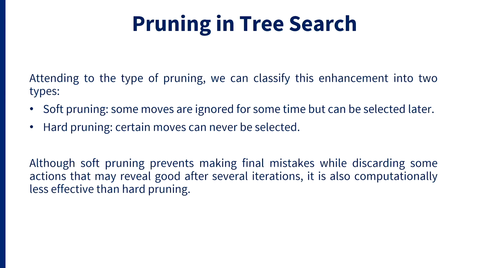There are pros and cons for both approaches. Hard pruning is more strict, which makes search more efficient. However, if the decision to prune is wrong, we might have lost the best action to apply forever. Soft pruning, on the other hand, attempts to correct these possible mistakes at the expense of some computational cost.